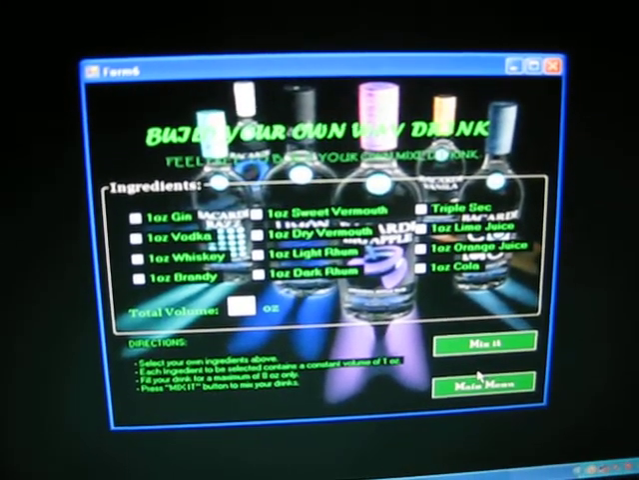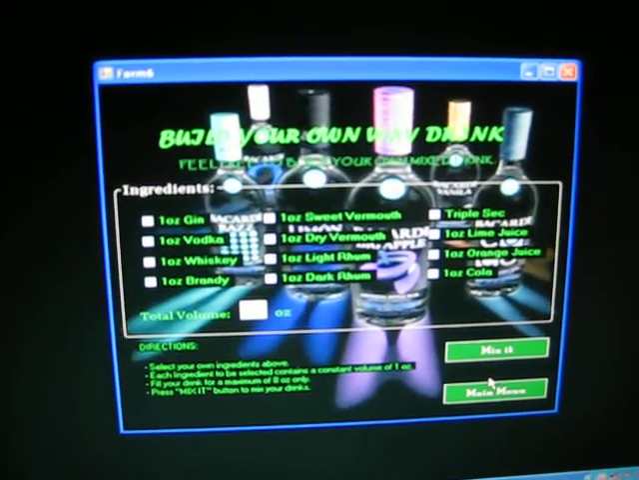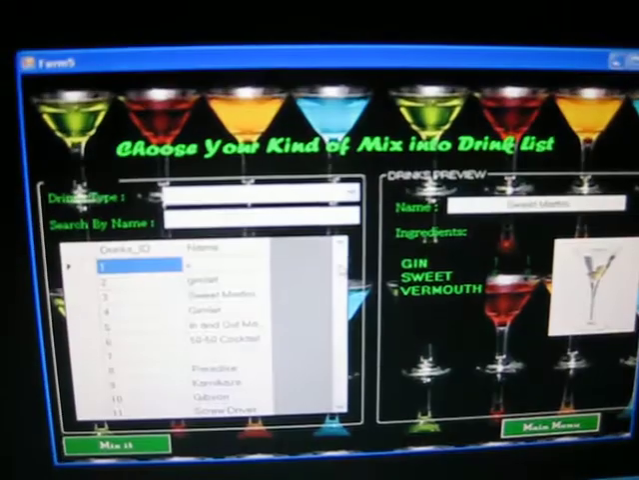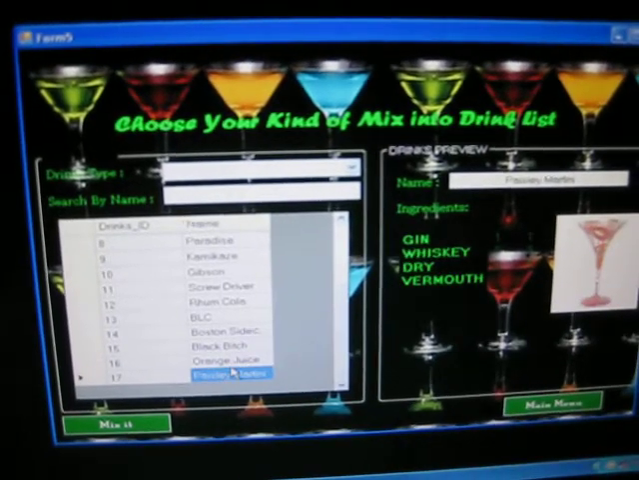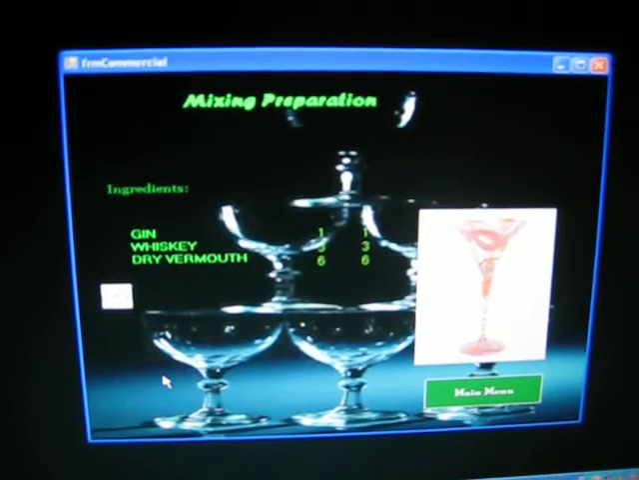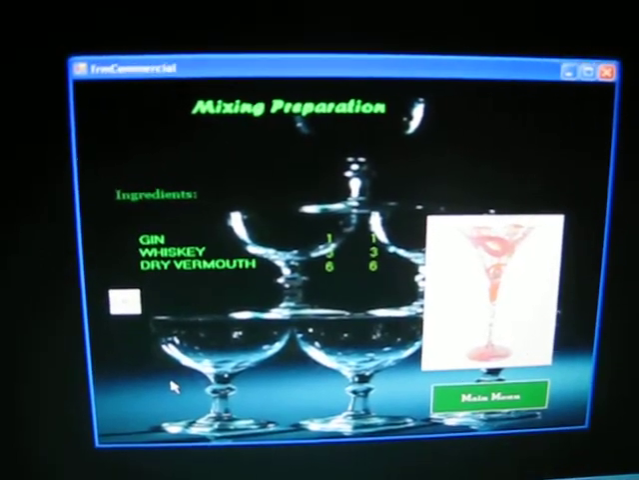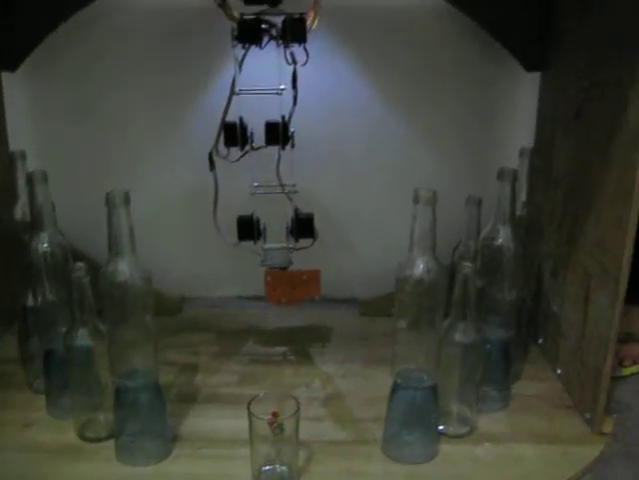And to start working with the arm, we now go back to the main menu and to the Browse Drinks List form. Then choose a drink, confirming it. After that, the system will send a signal to the microcontroller who will control the arm.